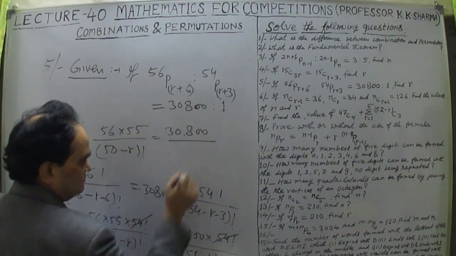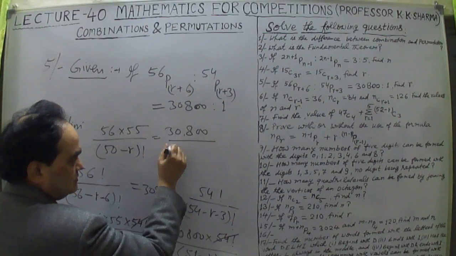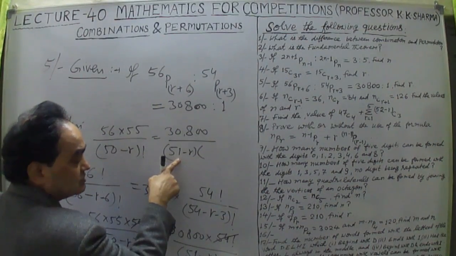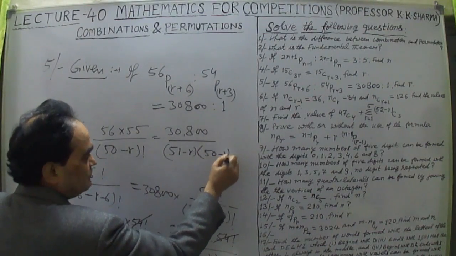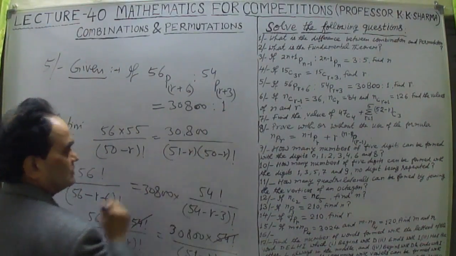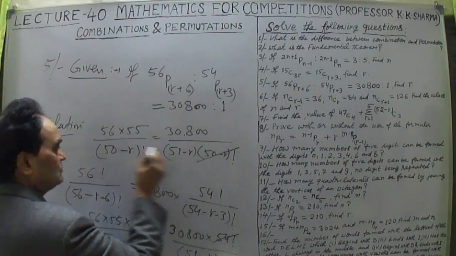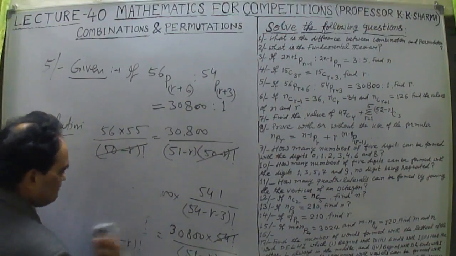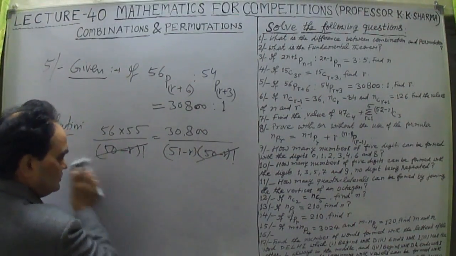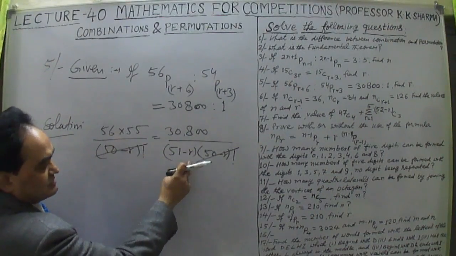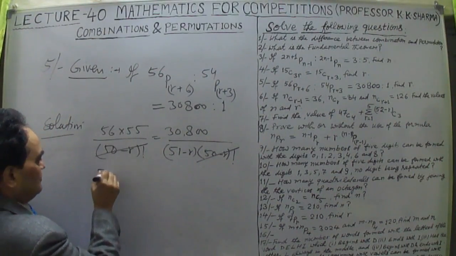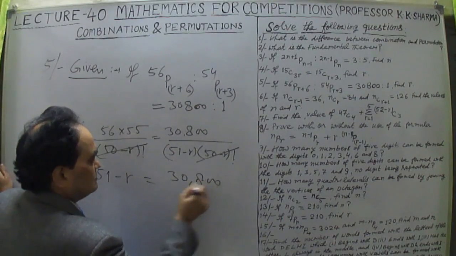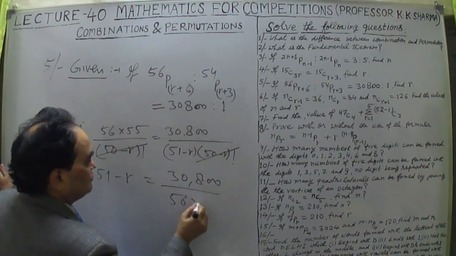In the denominator we have factorial 51 minus r, which we can write as 51 minus r into factorial 50 minus r. So factorial 50 minus r cancels out. Now cross multiply: 51 minus r is equal to 30,800 divided by 56 into 55.